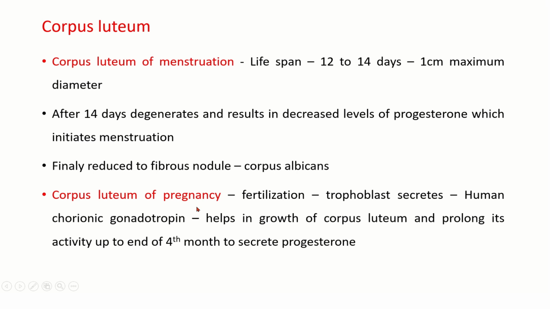Corpus luteum of pregnancy: you can see if there is fertilization, there will be formation of corpus luteum of pregnancy. The trophoblast secretes human chorionic gonadotropin, which helps in the growth of the corpus luteum and prolongs its activity up to the end of the 4th month to secrete progesterone. So this progesterone will inhibit the FSH so that further follicles will not mature.